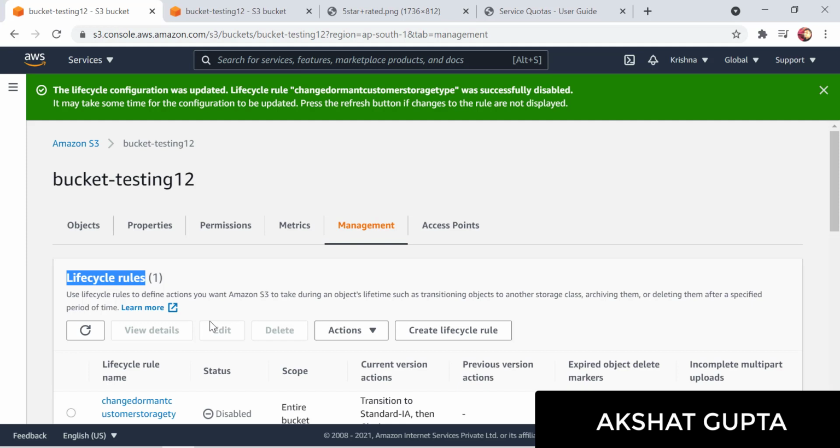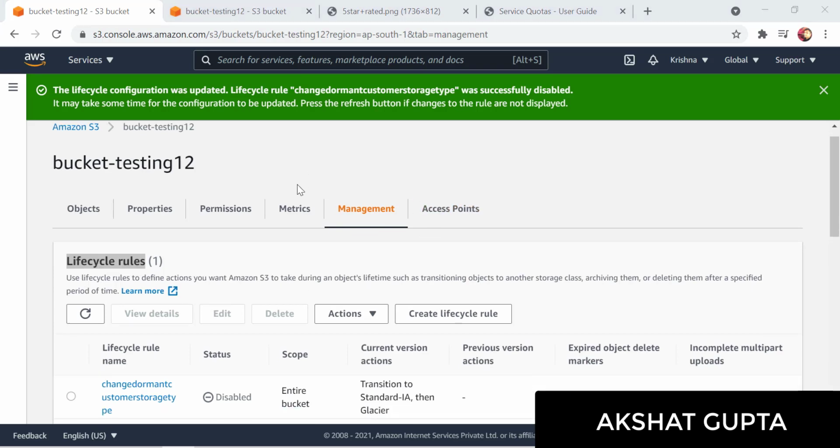Let's say there are some objects I want to transfer, if I'm not using them in the bucket, after 90 days they would be automatically transferred. I can decide those days, and they would be transferred to another storage type.